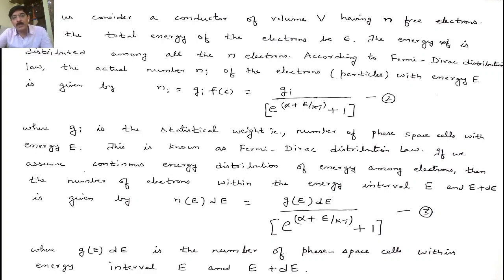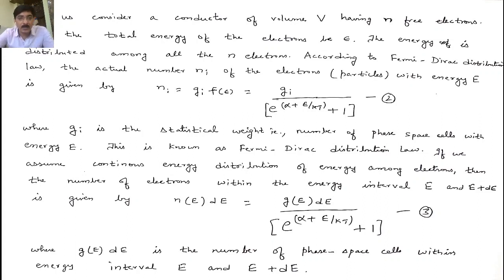Again, if you assume that the energy is continuous and the difference in energy between successive electrons is very small, then you can put dE there. That is, we assume the energy distribution is continuous among the electrons.